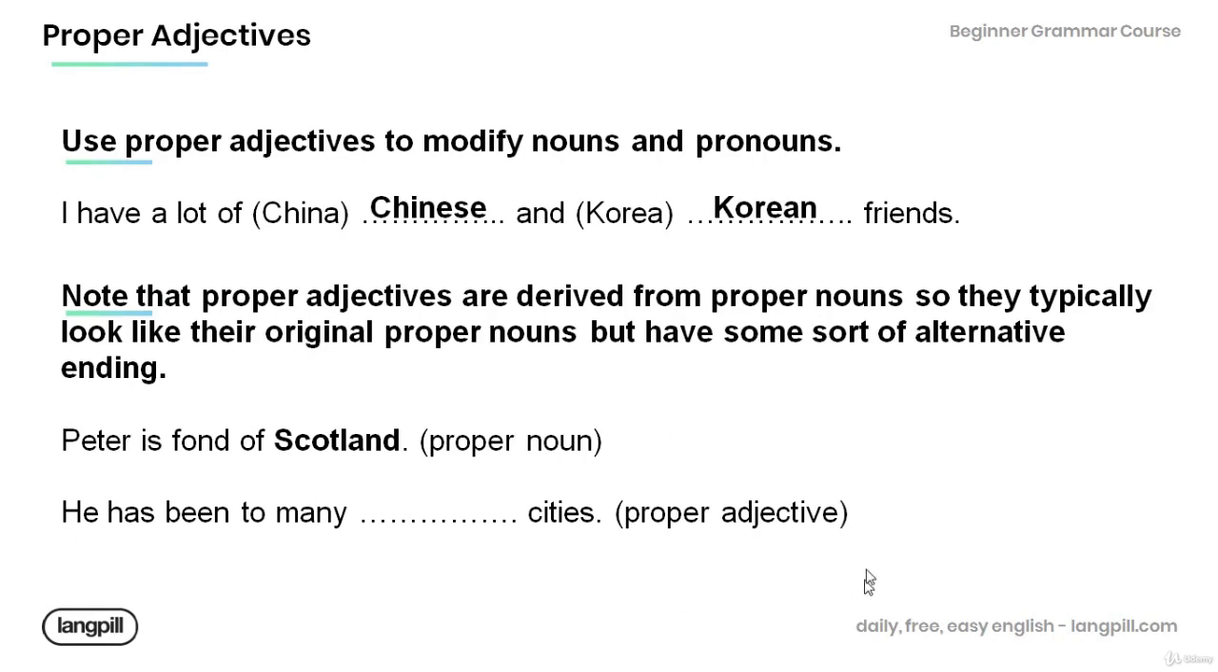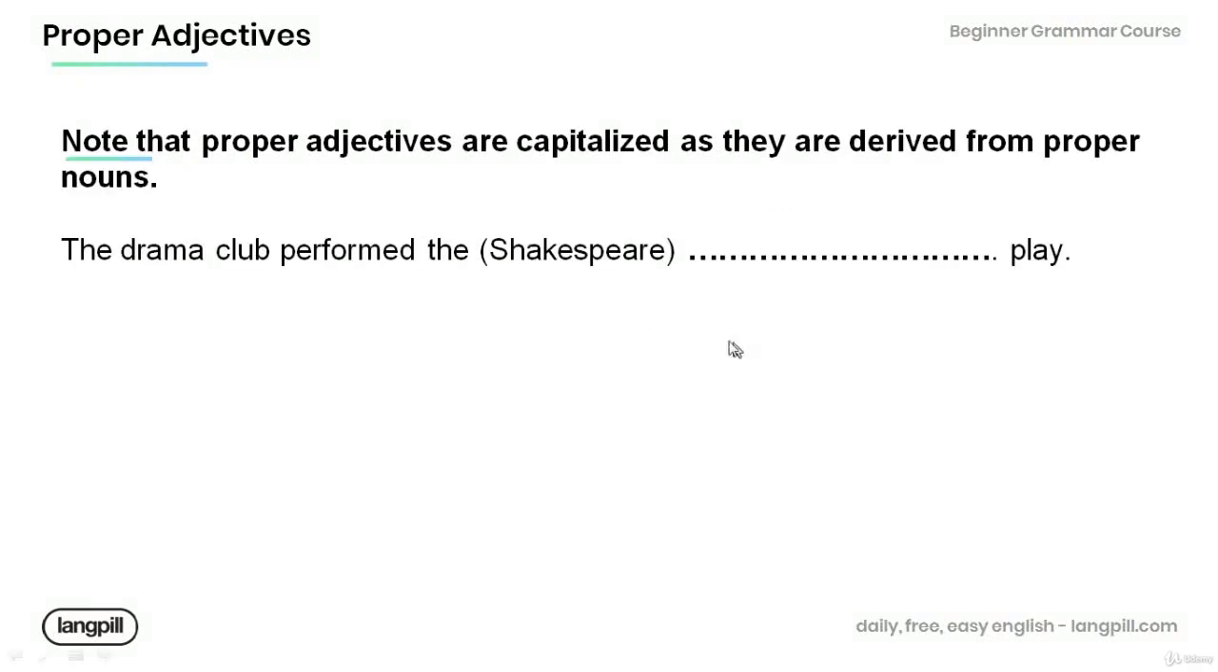Read the following sentence and fill in the blank using the appropriate proper adjective. Peter is fond of Scotland. Scotland is a proper noun. He has been to many cities. He has been to many Scottish cities. Remember that proper adjectives are capitalized as they are derived from proper nouns.